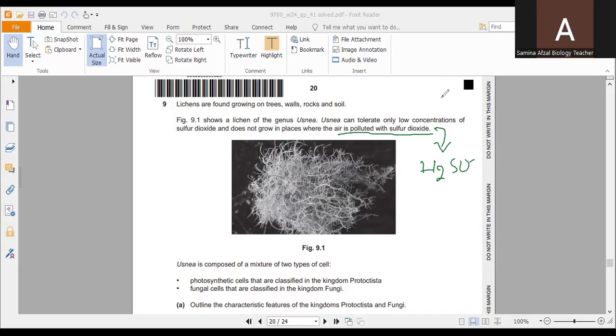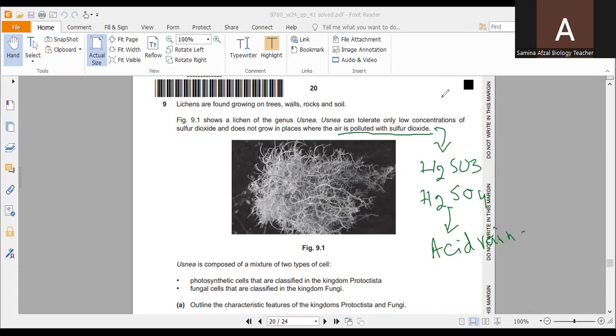And when this rainwater with dissolved sulfuric acid falls on the ground, it is the cause of acid rain.